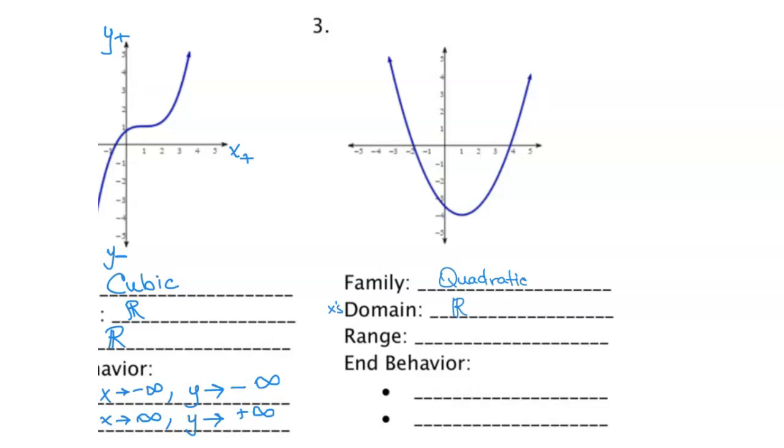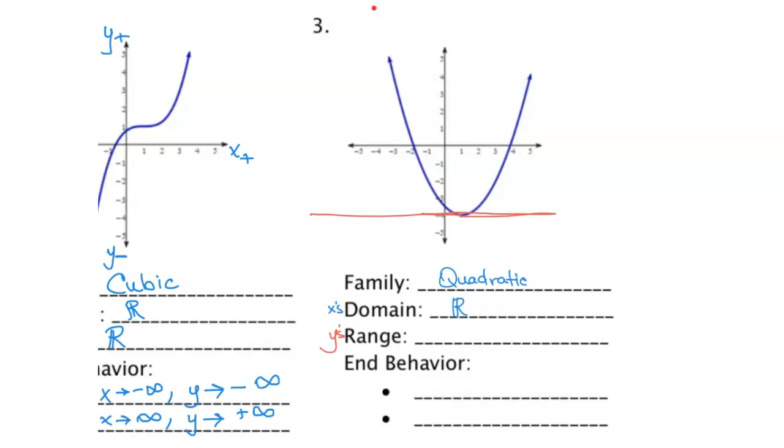As for the range, that deals with the possible y values. And this one is a little different. We're looking from the bottom of our graph to the very top of our graph. So bottom to top. In this case, we have at the top these arrows, which says that this graph is going to continually grow.